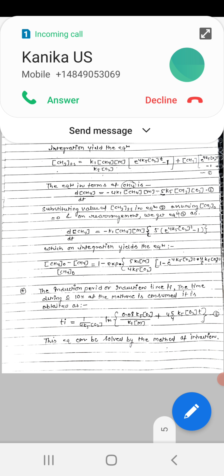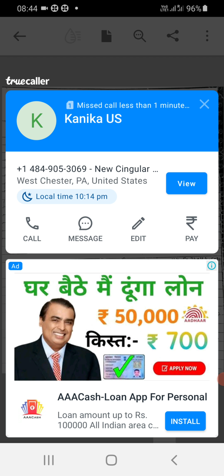Which on integration yields the equation: CH4 concentration of O minus CH4 concentration is equal to minus 1 exponential 5 K1 M upon 4 K5 oxygen into 1 minus e raised to power minus 4 K5 O2 plus 4 upon 5 K5 O2 into H.